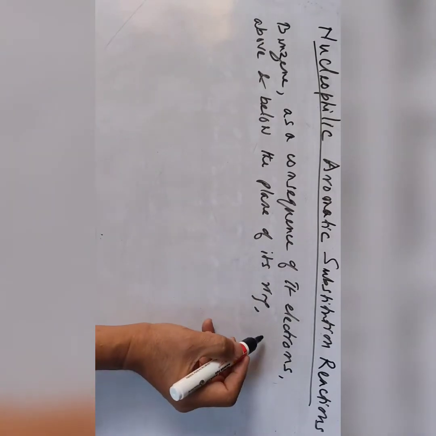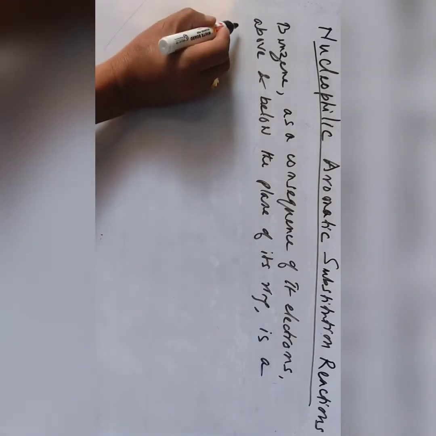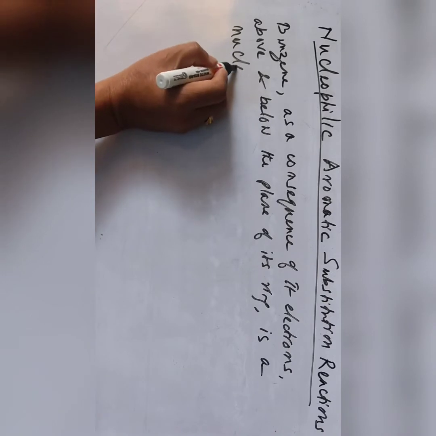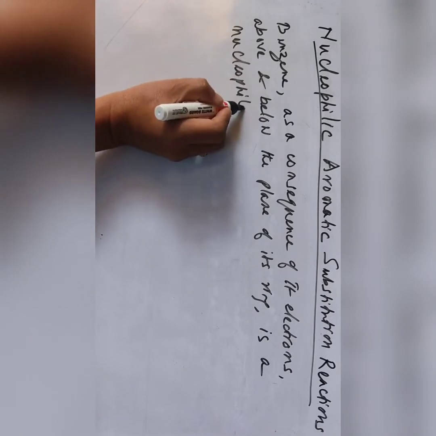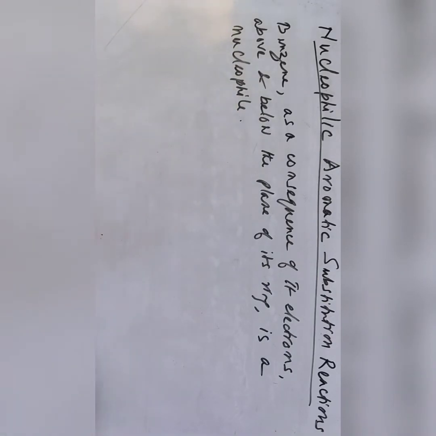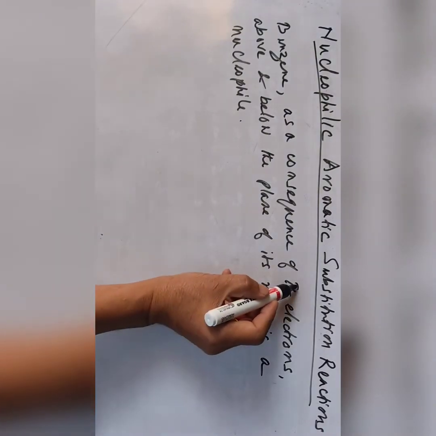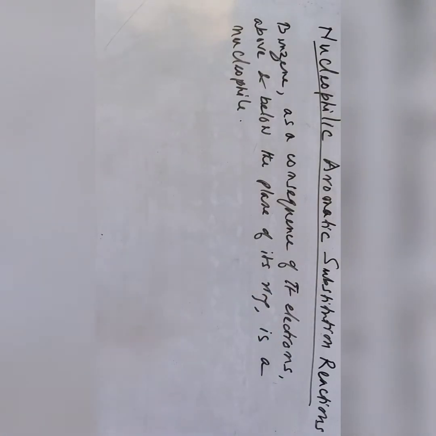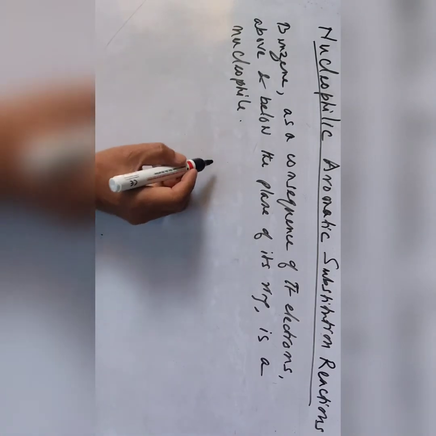Benzene is a nucleophile. We have already discussed this earlier. Benzene, as a consequence of the pi electrons above and below the plane of its ring, is acting as a nucleophile.